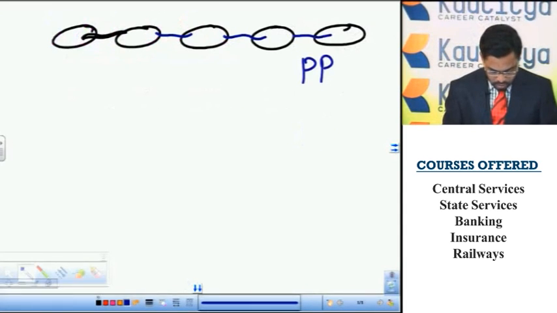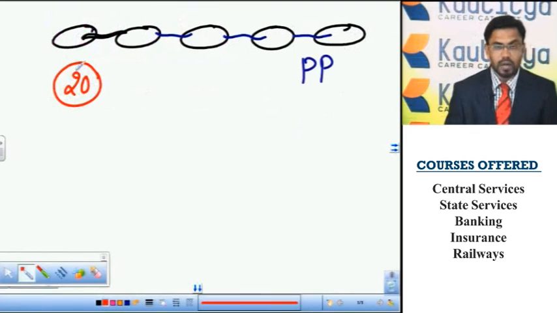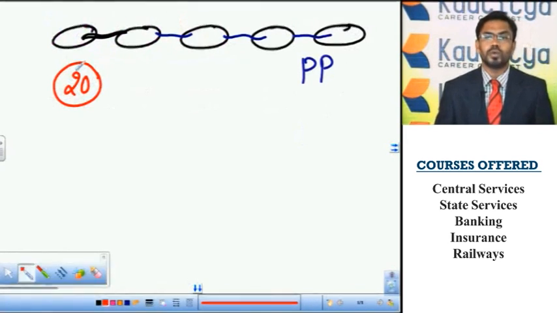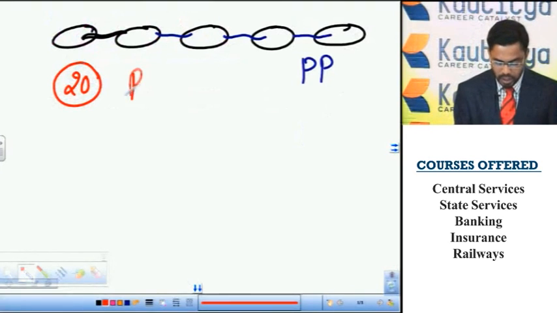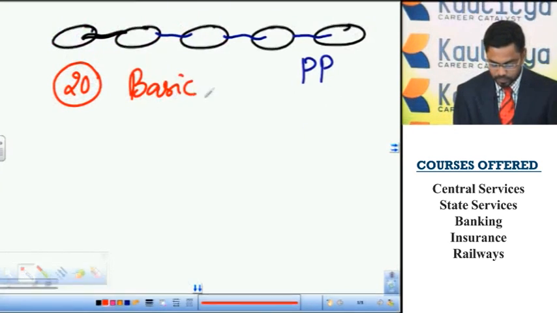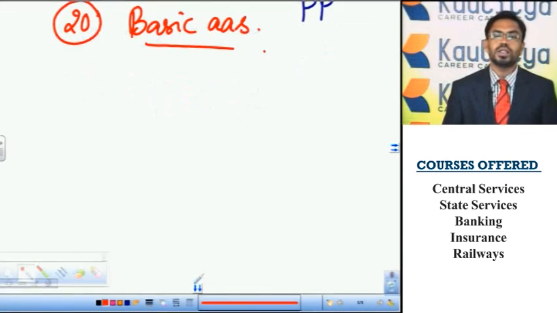So there are 20 amino acids. These 20 amino acids participate in the formation of proteins. These 20 amino acids which are involved in the protein formation are called basic amino acids. Nutritionally, the amino acids are divided into